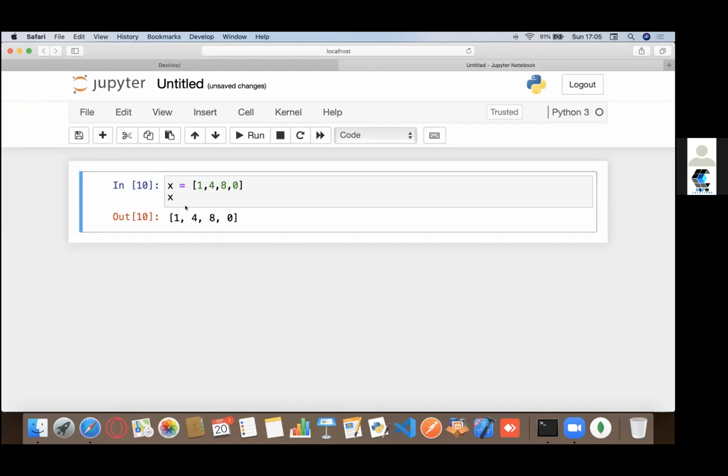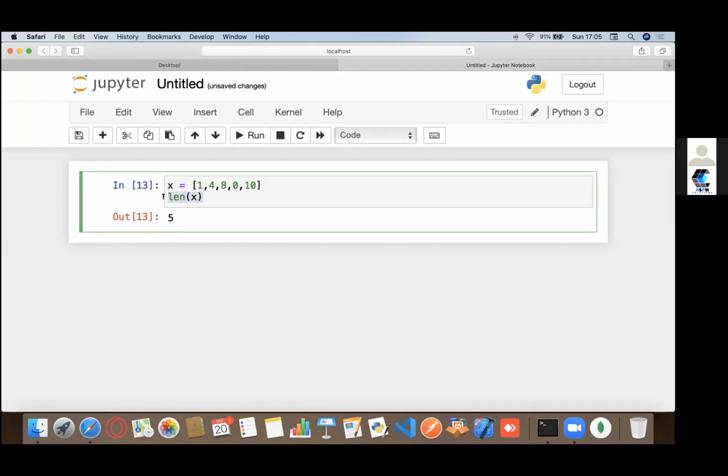You can directly print out lists like this. They are quite easy. Now, another thing you could do is find out the length. We have this inbuilt len function that tells you the length of an iterable. If I do something like this, I get 4 because there are 4 elements. If I append another element in here, it says 5, right? So that's something we can do with lists.